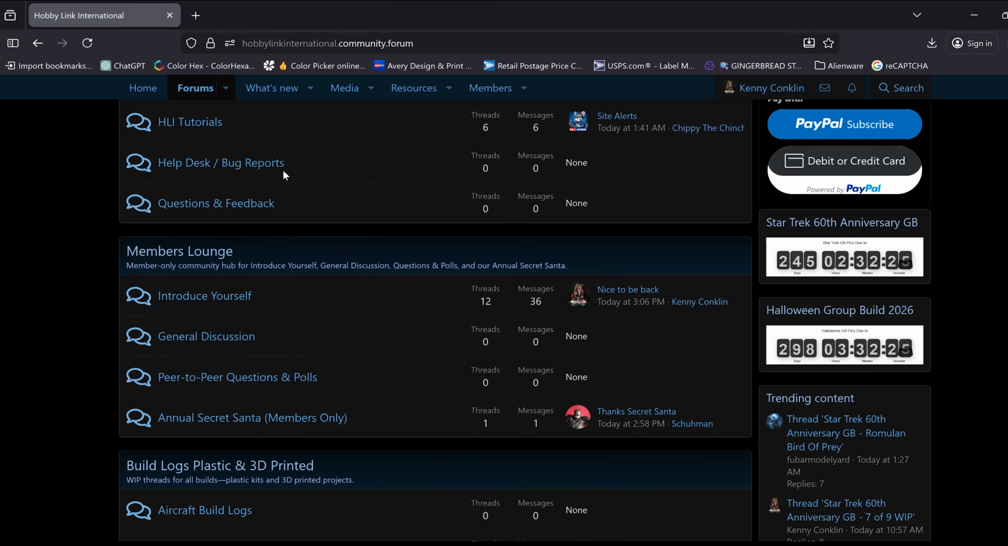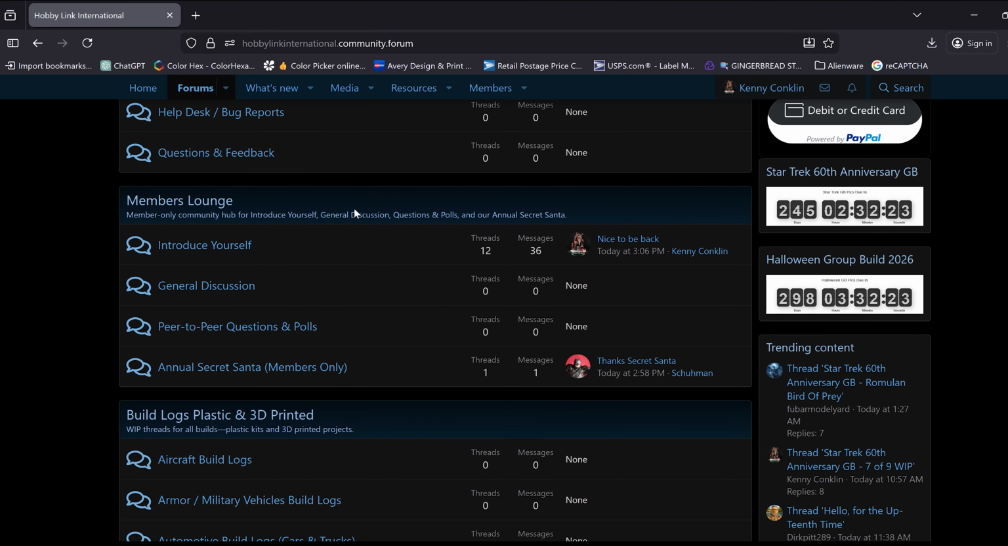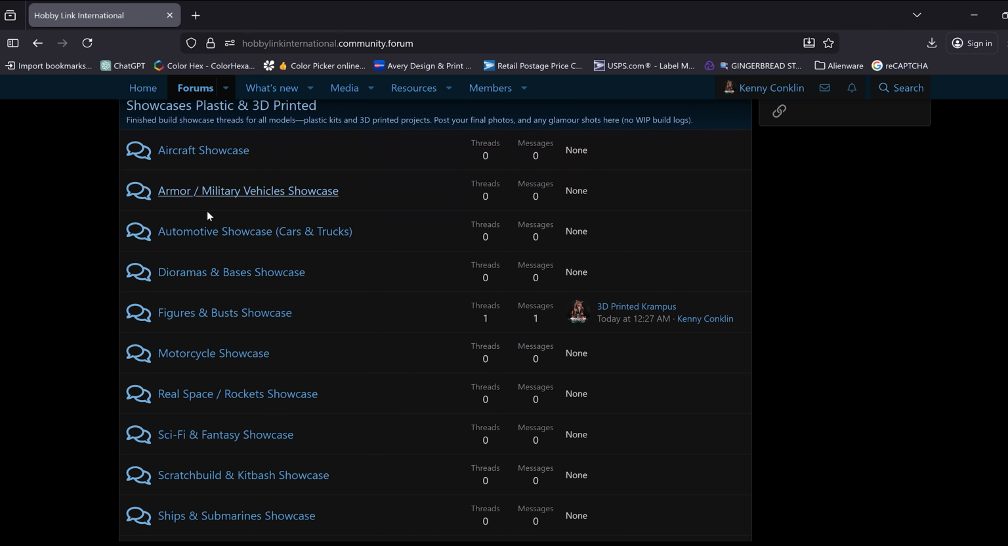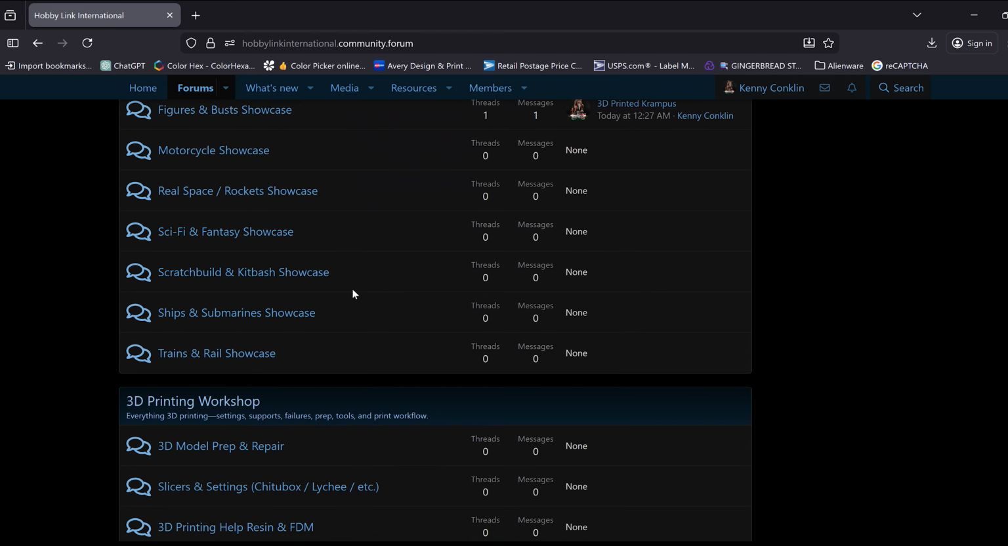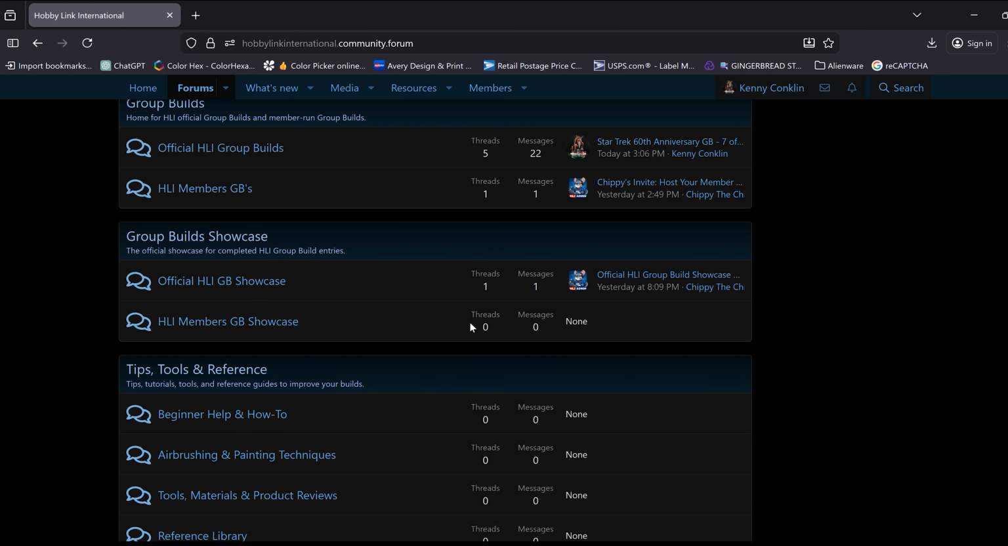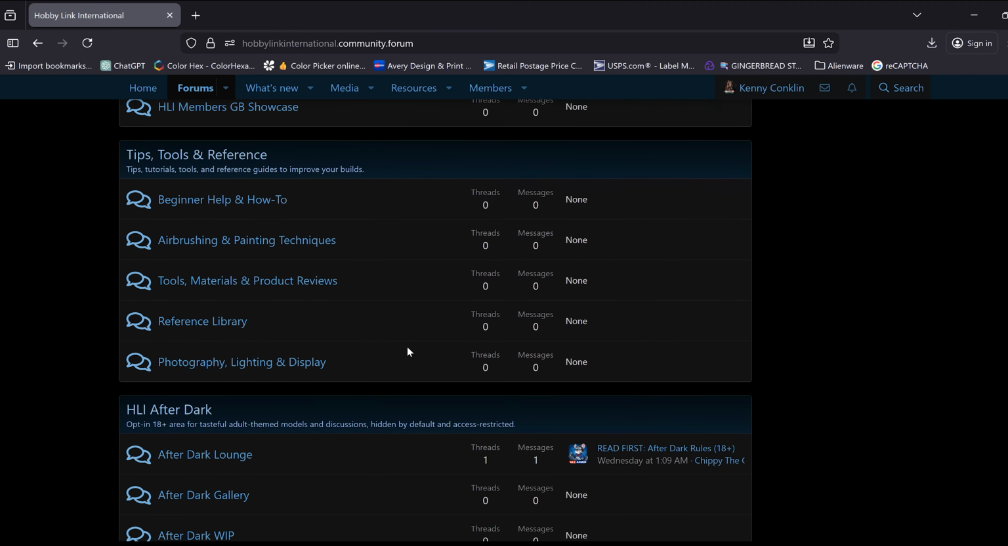Now that I'm in, this is just a regular forum like we used to have. Up here's your category, up here's where you can post inside of everything. We've got the members lounge, build logs for almost everything you can think of. We got showcases for your finished models here. We have our 3D print workshop, our group builds, our official group builds. If you want to start your own group build, or you have one going on YouTube, post it over here. Tell the fellas to come over, post their pictures, and we can follow along. They can put links in, everything they want. This way we can go check out their channels and also their builds. There's a showcase also for those finished builds, tips, tools, and references.